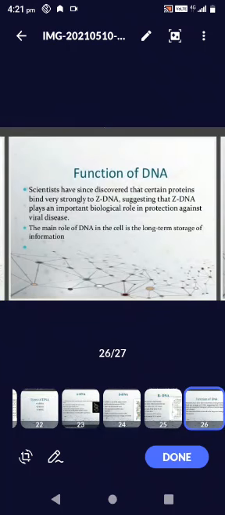And next, functions of DNA. Scientists have since discovered that certain proteins bind very strongly to Z DNA. It has an important biological role in protection against viral infection.